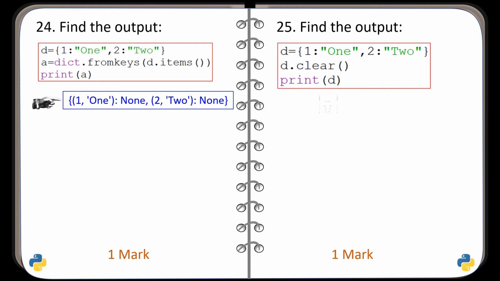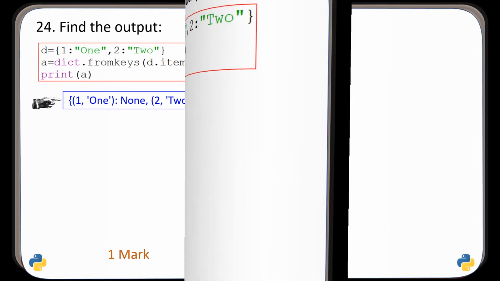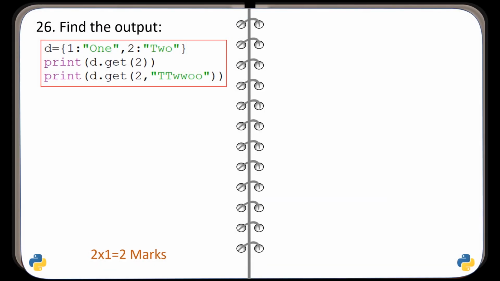And here is the correct output. Question number 26. Find the output of the given code. And here is the correct output.